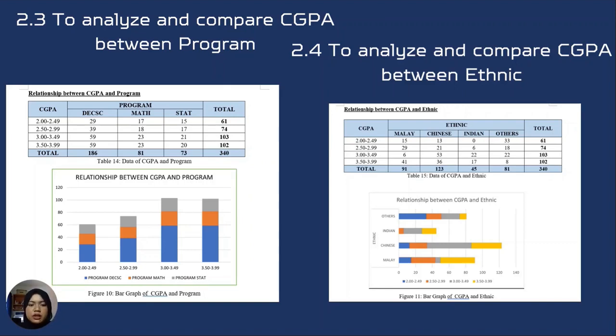According to the result of this graph, it shows that Chinese alumni have the highest frequency compared to the other ethnic alumni. The highest frequency for Chinese alumni is between 3.00 until 3.49. The median of the data is 19.5 and the variance of the sample data is 202.87. The skewness of this graph is a positive value, 0.6612, which shows that the graph is skewed to the right, while the kurtosis of this graph is a positive value, 0.1353, which is approximately mesokurtic.